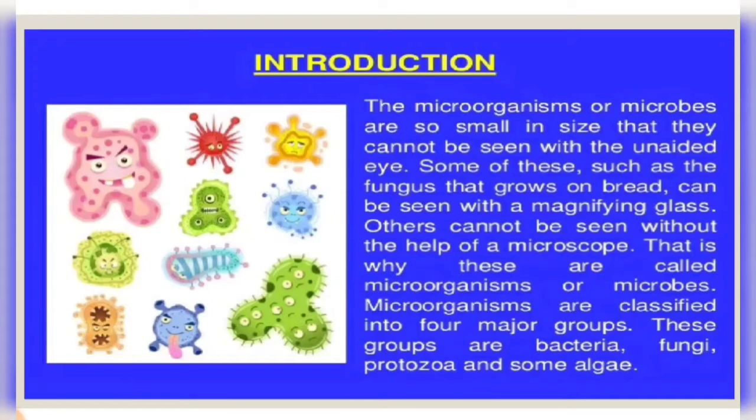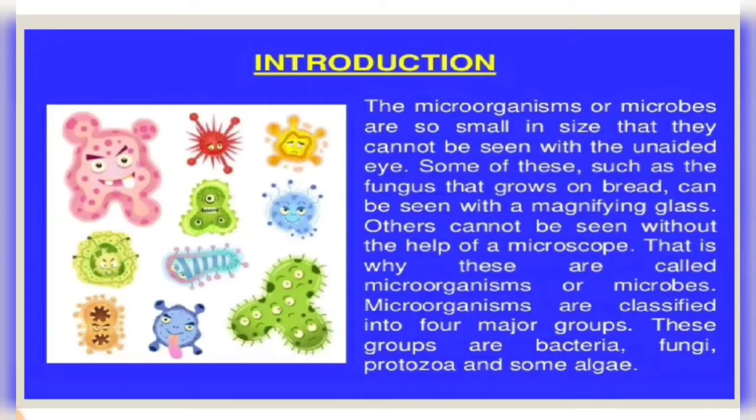So first of all, microorganisms or microbes are so small in size that they cannot be seen with our unaided eyes. Some of them, such as fungus that grows on bread, you can see in your daily life, children. At your home also you must have observed that on the rotis or on the bread which is kept open, after some days some kind of patches grow on it, and that is fungus. Others cannot be seen with our naked eyes, and for them a microscope is required. That is why these are called microorganisms or microbes, because micro means too small to be seen with our naked eyes.